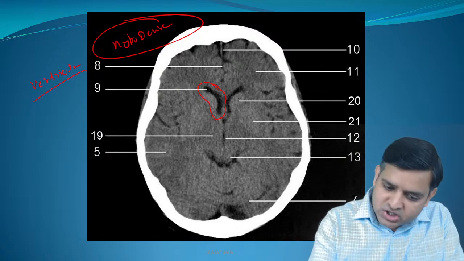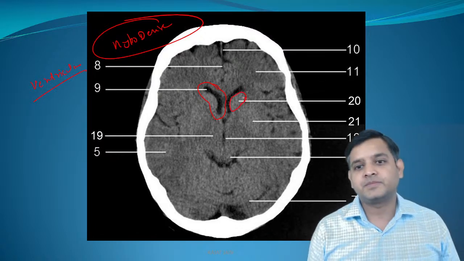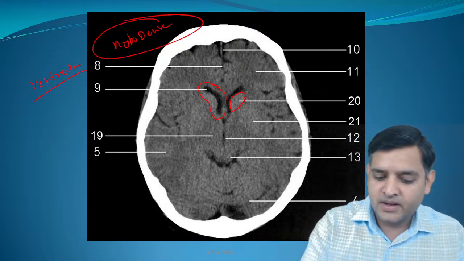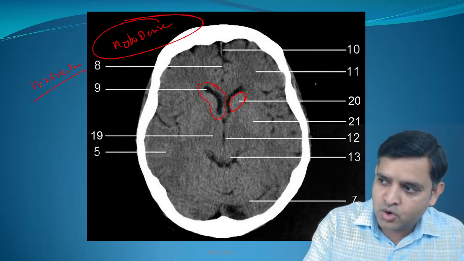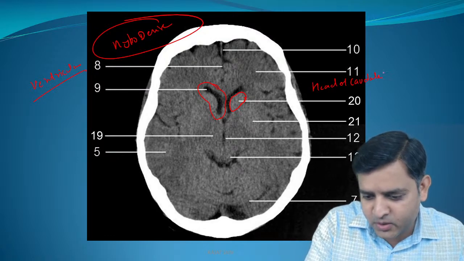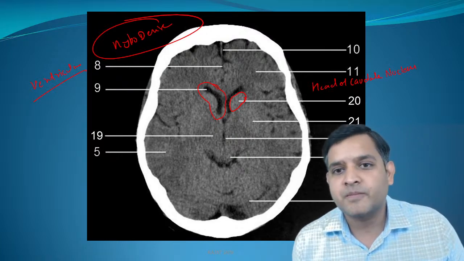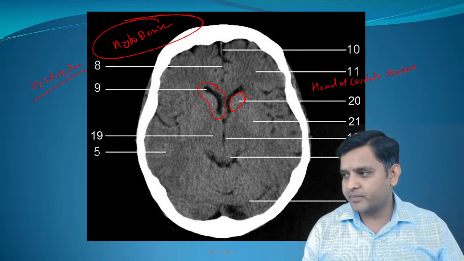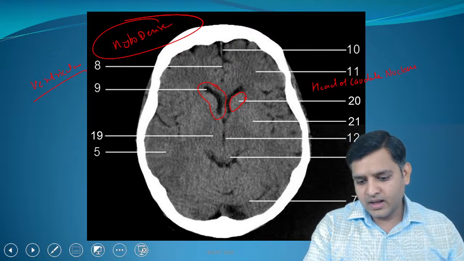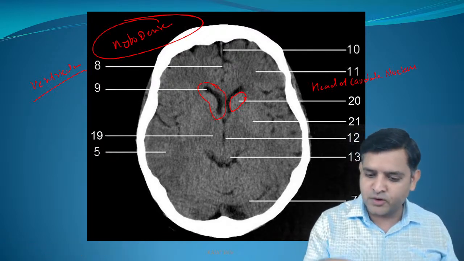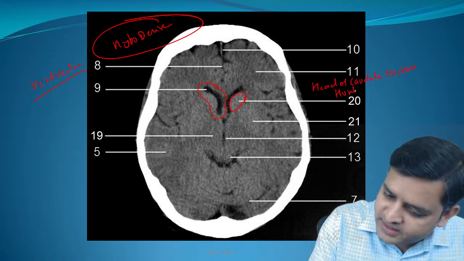What is this structure which is adjacent to the ventricle? Anybody who can tell me what is the structure adjacent to the ventricle? Now this structure is the head of caudate nucleus. This is the head of caudate nucleus. Anybody who can tell me a common disease which causes atrophy of the caudate nucleus? Anybody? Huntington's chorea. A common disease which can cause atrophy of the caudate nucleus is Huntington's chorea.